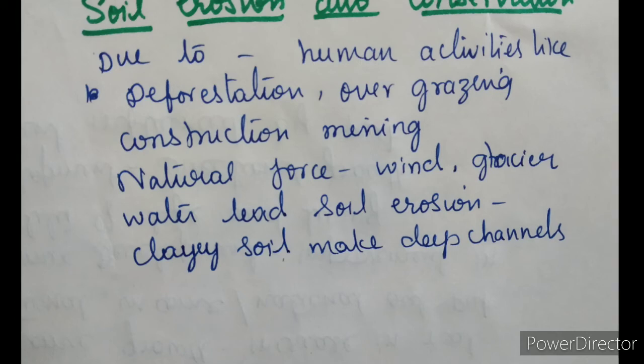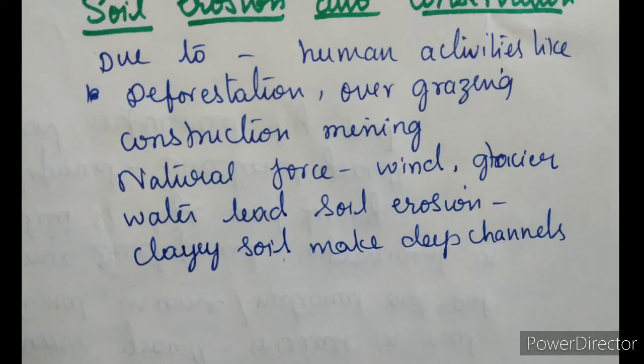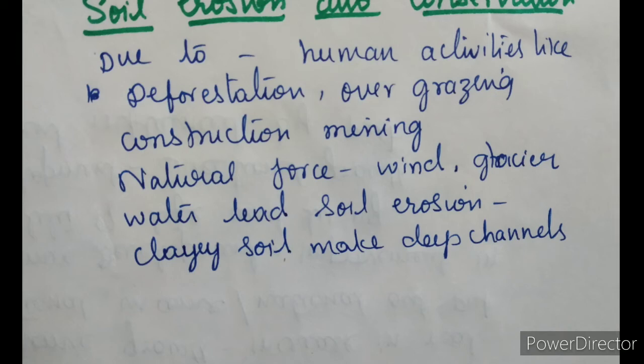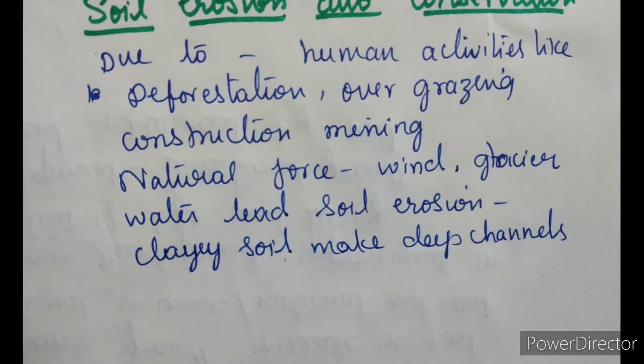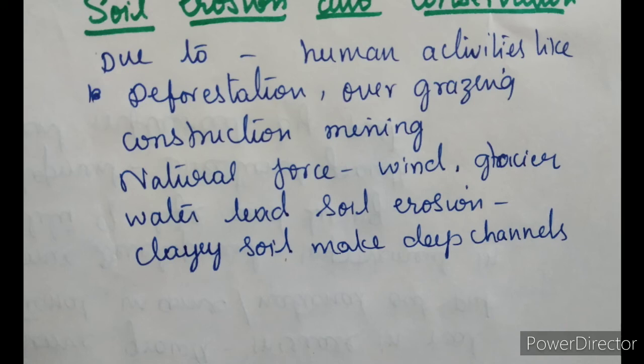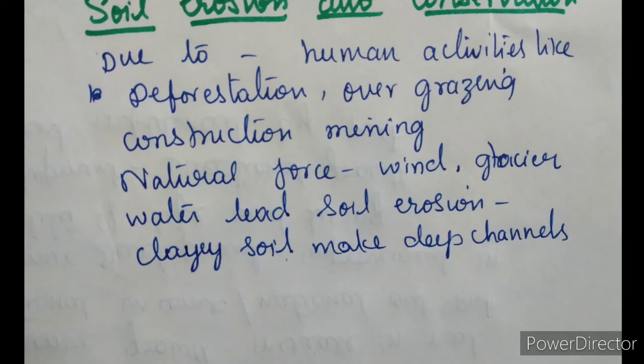Sometimes water flows as a sheet over a large area. It looks like a sheet on the downslope. But in such cases, the topsoil is eroded. So that is called sheet erosion. Is it clear? Wind blows loose soil off flat or sloping land, and it is known as wind erosion. Some soil is blowing through the wind. Understood? Moving through the wind. This type of erosion is called wind erosion.